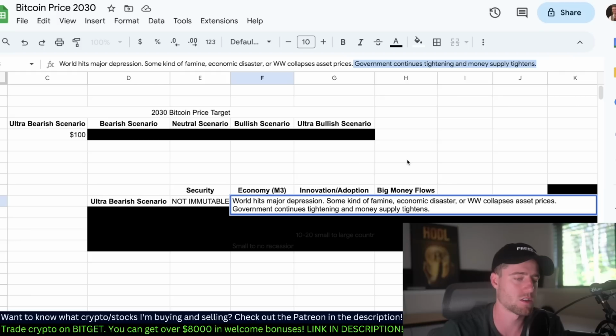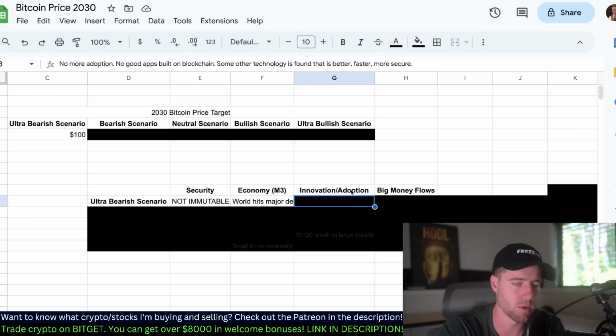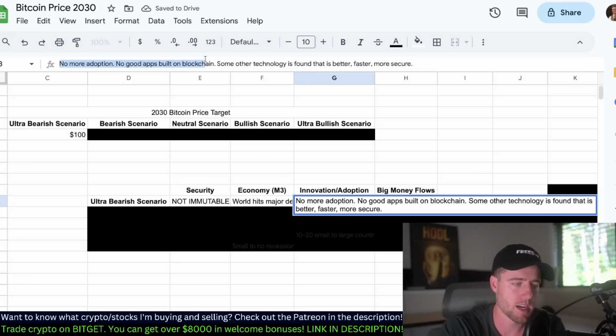But basically, those are some of the different things that could be happening in the economy. I won't spend too long on it, but obviously that would send down the price of Bitcoin specifically and riskier assets in general. Next part is the innovation and adoption.